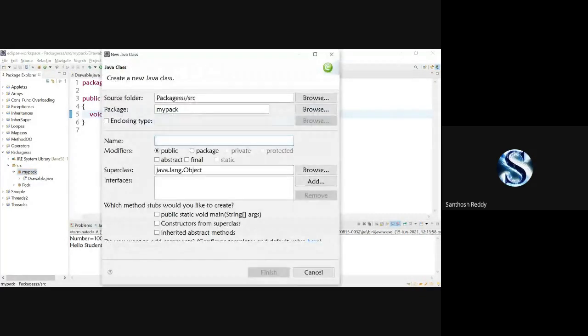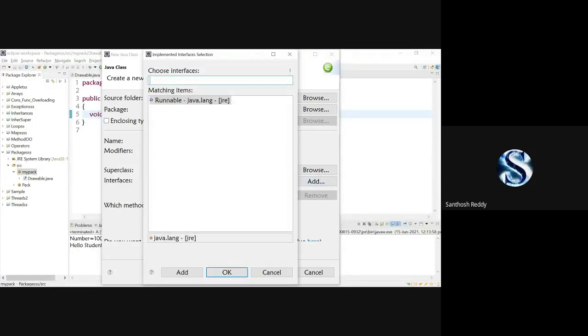Give this class the name Rectangle. Now if I want to implement any interfaces for this Rectangle class, there is an attribute here called interfaces. Here we can represent our interfaces. You just click on add. Here we can write our interface name. Can anyone say what is the interface which I have created right now? Kindly don't message, just say it so that I can write it here itself.